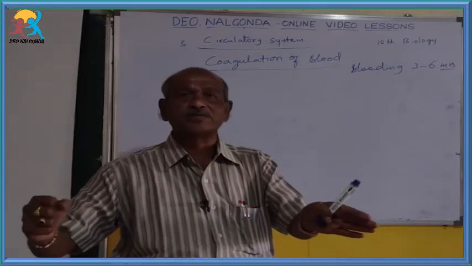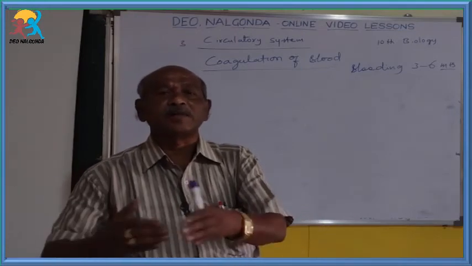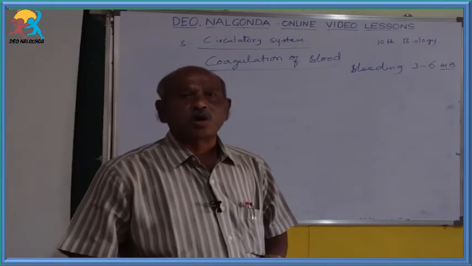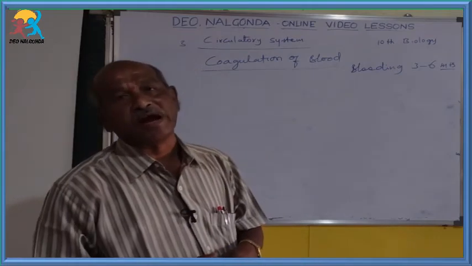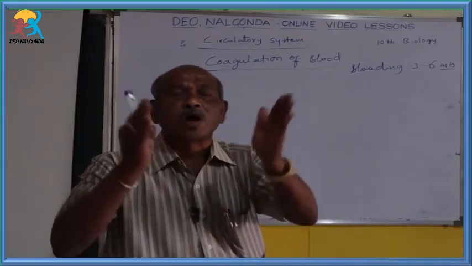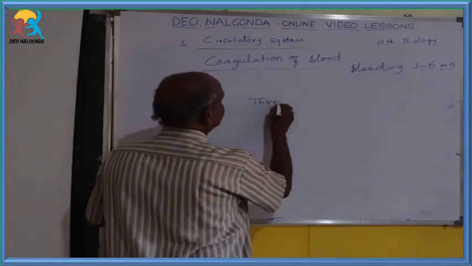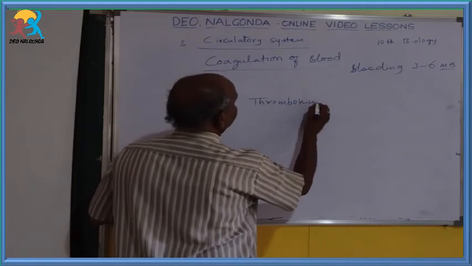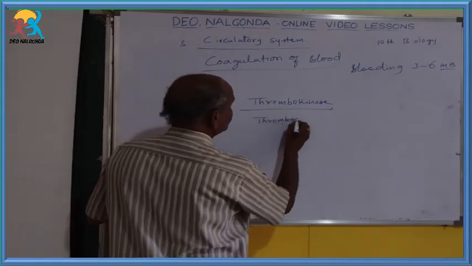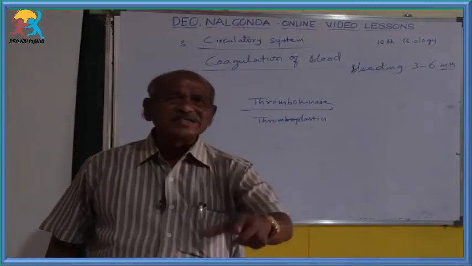So when a wound takes place, blood comes outside. In the blood, the platelets can be ruptured, and they release one kind of enzyme. That enzyme is known as thromboplastin or thrombokinase. Due to the rupturing of thrombocytes, it is released. That's why it is known as thrombokinase or thromboplastin.